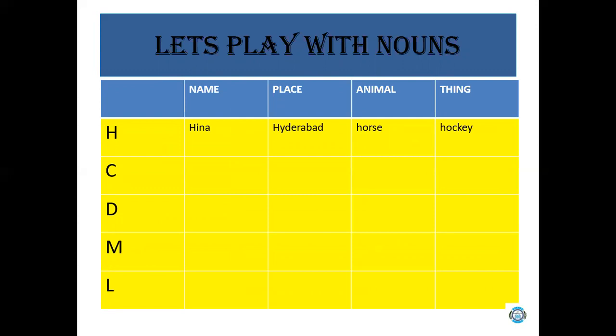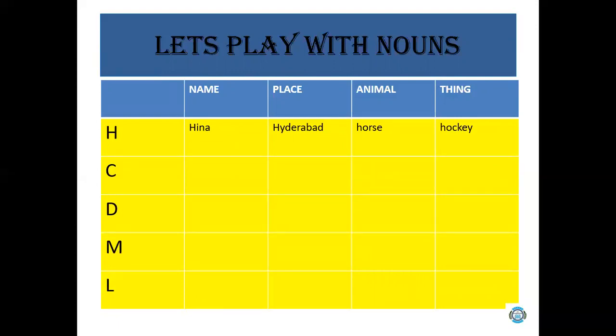The first one I have done for you with the letter H. The name of a person is Hina, place is Hyderabad, animal is horse, and thing is hockey. You have noted that the name of a special person, Hina, is written with a capital letter, a proper noun. Similarly, the name of the place Hyderabad is also written with a capital letter, whereas the names of the animal and thing are written with small letters because these are not proper. These are common nouns.